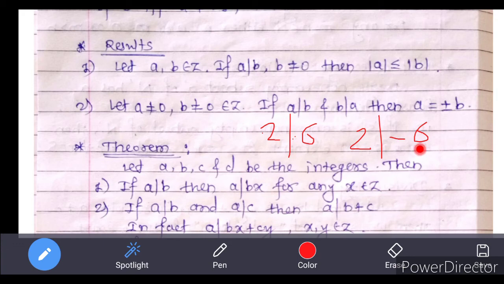But if we take mod values of these two numbers, meaning absolute values, then mod value of 2 is 2, mod value of 6 is 6, and here we can say that mod value of 2 is less than mod value of 6, that is absolute values. Thus we can say that in division a divides b, it is always true that absolute value of a is less than or equal to absolute value of b.